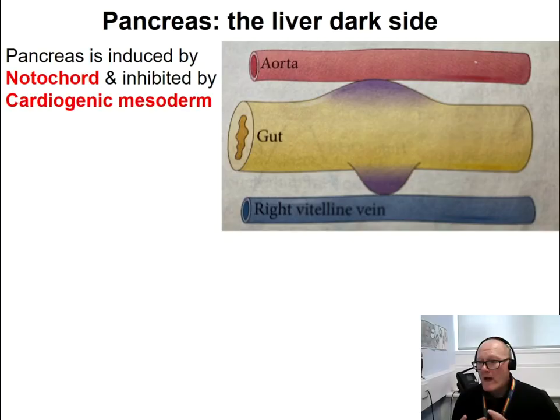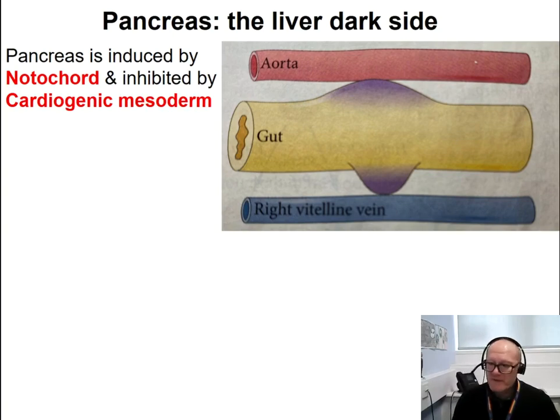So while the hepatic diverticula, the liver, is induced by the cardiogenic mesoderm, the pancreas is inhibited by the cardiogenic mesoderm. While the liver was inhibited by the notochord, the pancreas is induced by the notochord. So the pancreas requires the opposite signals compared to the liver.